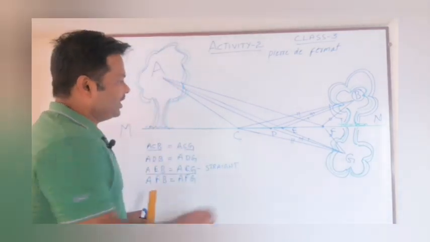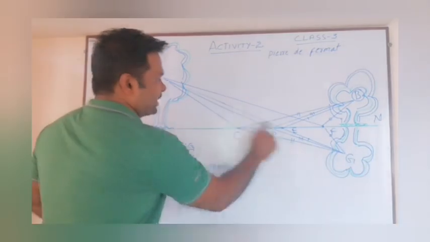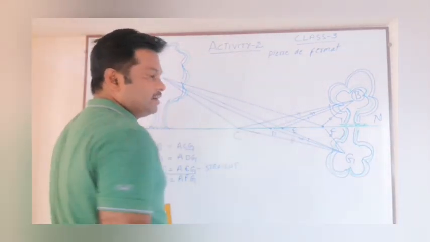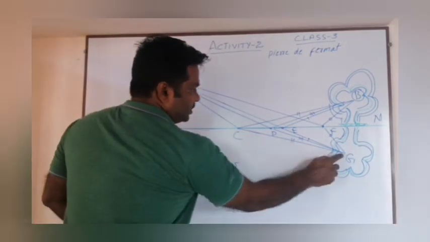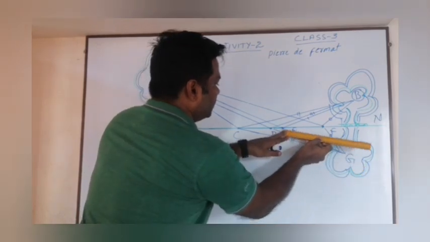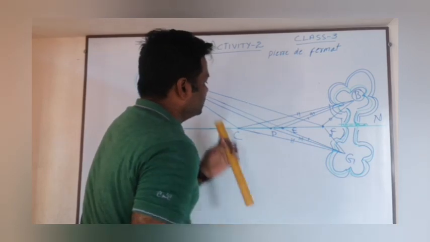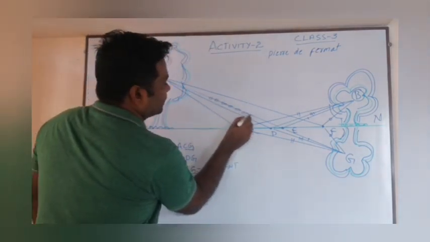So why did we select this path AEG? Because it is a straight path. If the crow selects this path, it can reach the destination point, AEG equal to this one. We have a path called AEB. So this is the path the crow can select. This is the path.